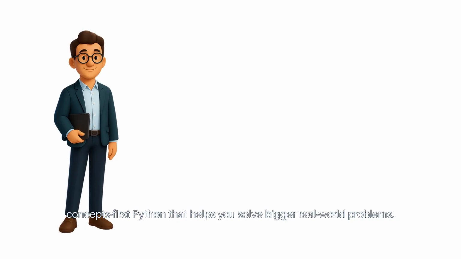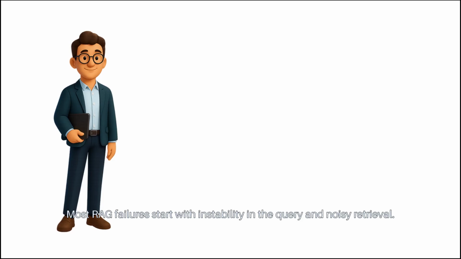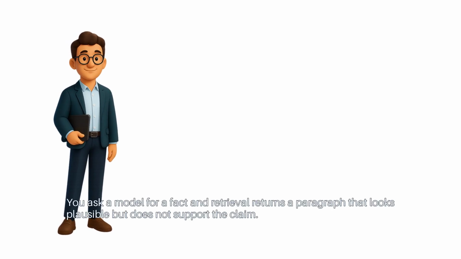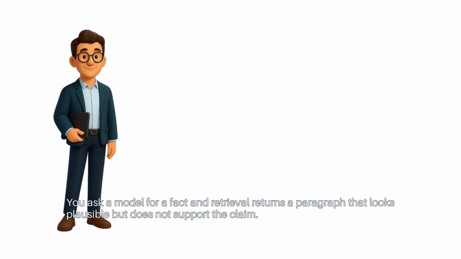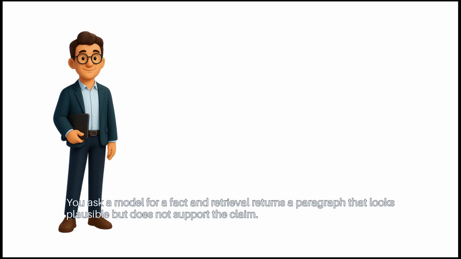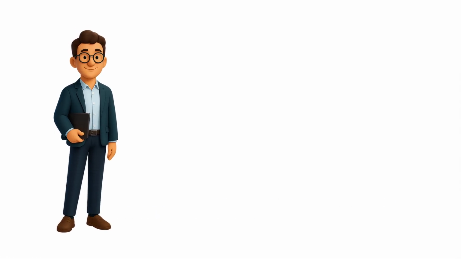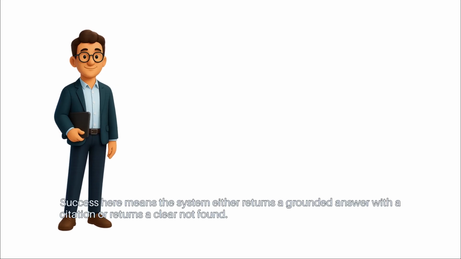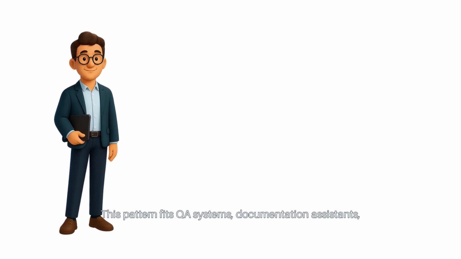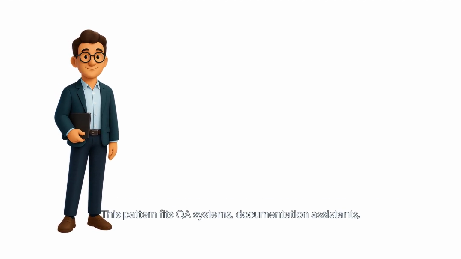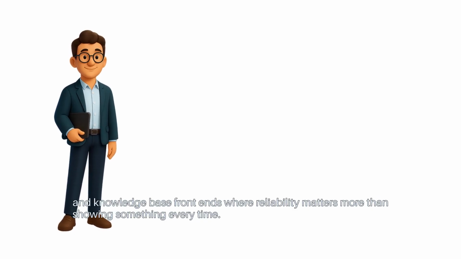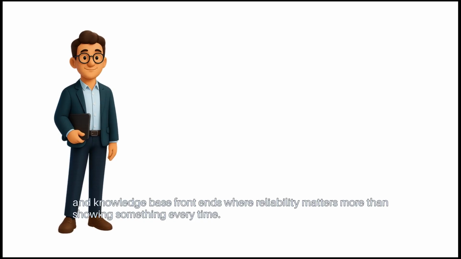Most RAG failures start with instability in the query and noisy retrieval. You ask a model for a fact, and retrieval returns a paragraph that looks plausible but does not support the claim. Success here means the system either returns a grounded answer with a citation or returns a clear not found. This pattern fits QA systems, documentation assistance, and knowledge-based front-ends where reliability matters more than showing something every time.